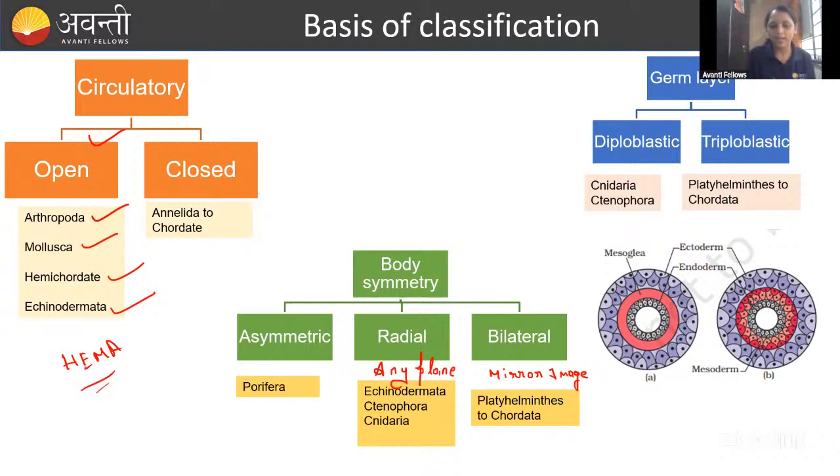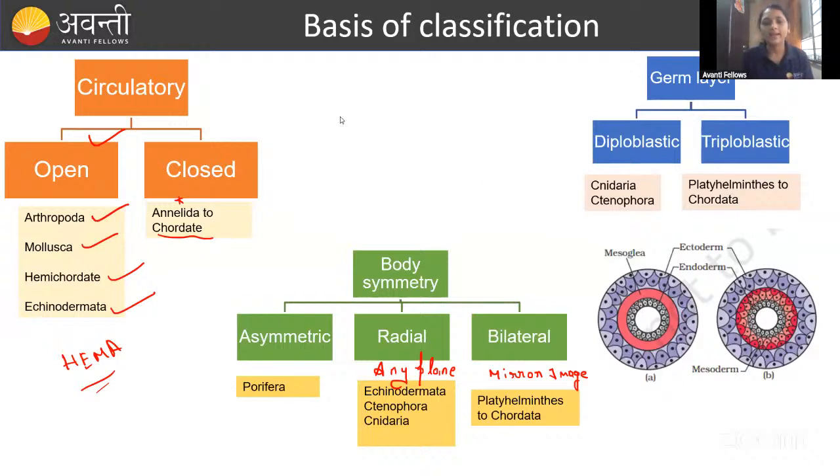Okay. Hemichordata, Echinodermata, Mollusca, and the Arthropoda. Fine. Then coming to the closed circulatory system, Annelida to chordate. The first closed circulatory system started in the Annelida. Then it continued in the chordates. All the chordates have the closed circulatory system.